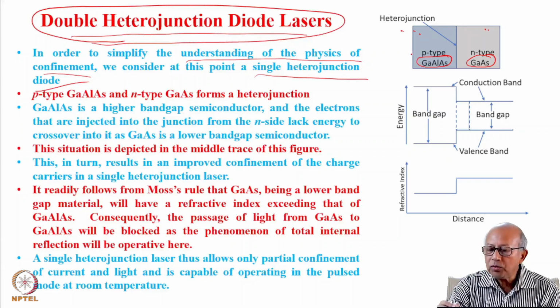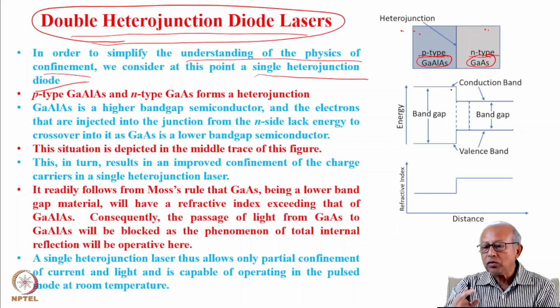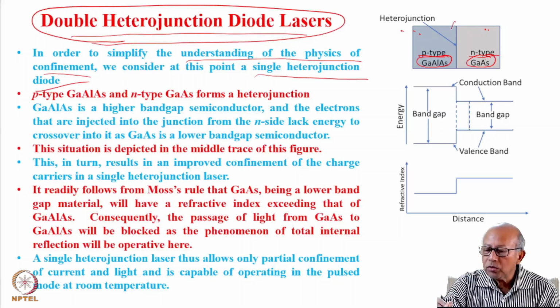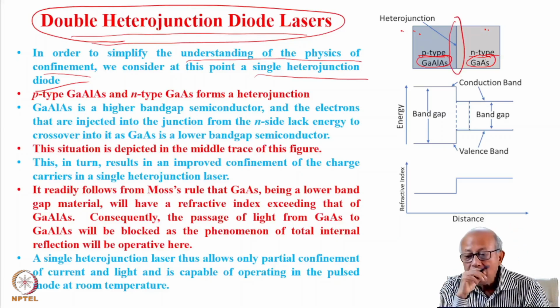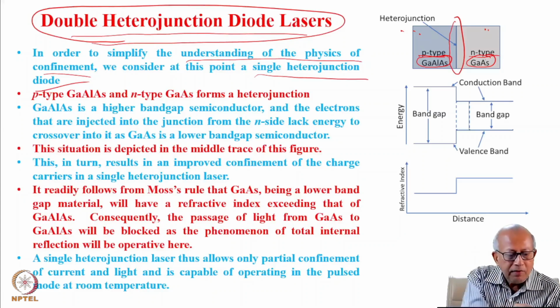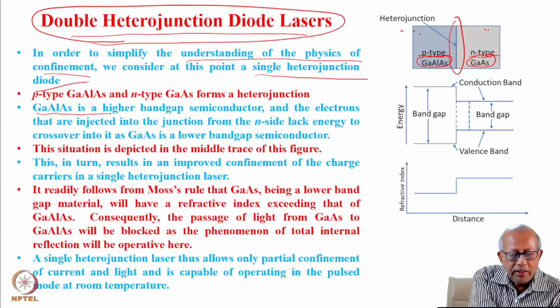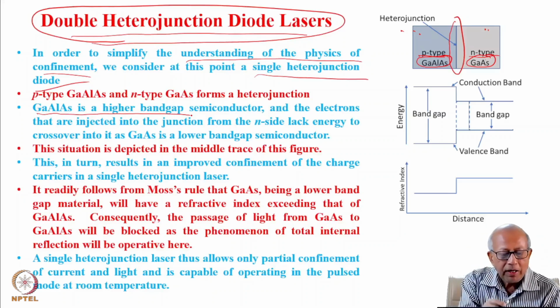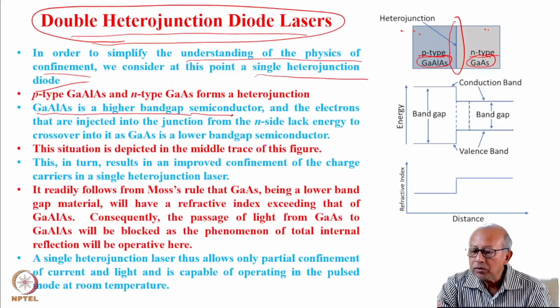One has been doped to make it p-type and the other has been doped to make it n-type. So this is the junction where recombination will actually occur and light will be produced in the vicinity of this junction. So how will the confinement occur? You see, gallium aluminum arsenide is a higher band gap semiconductor compared to gallium arsenide. So these are the junctions. So then gallium aluminum arsenide has higher band gap.